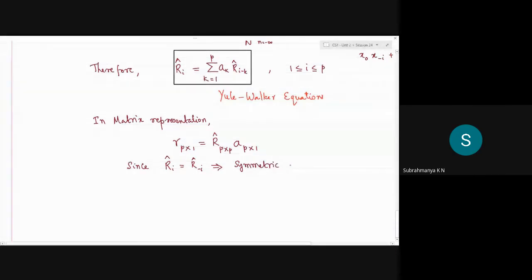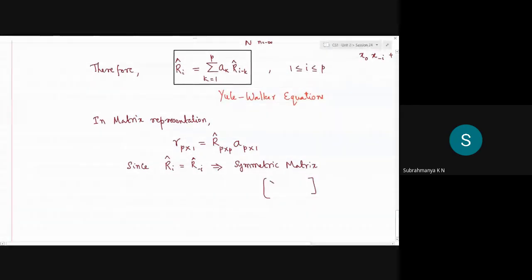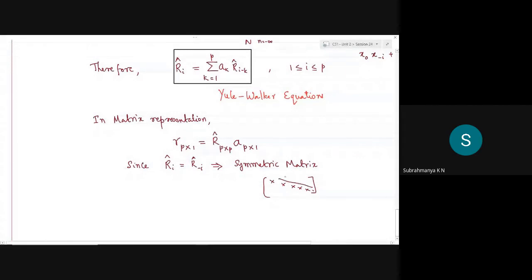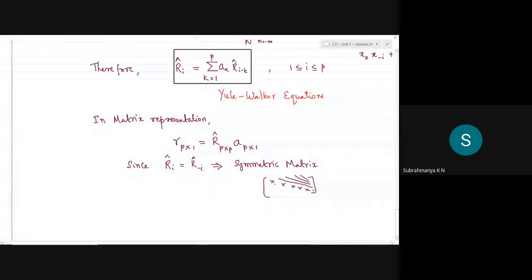Okay, so there is a special name for such a symmetric matrix, where the diagonal elements, and even all the elements parallel to the diagonal, are equal.